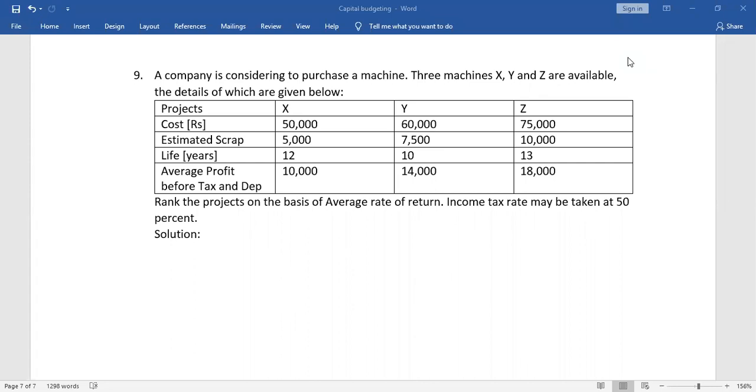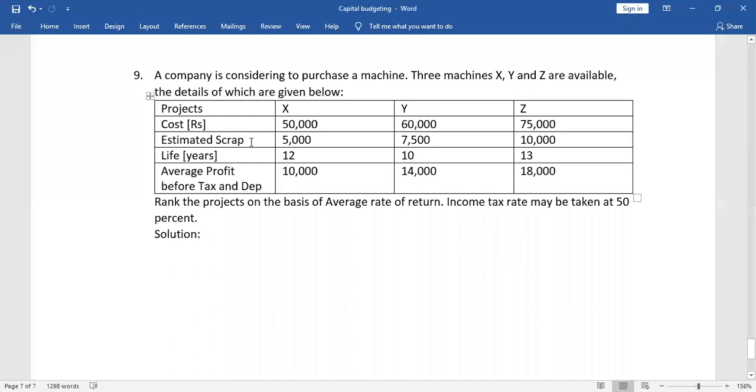So the company wants to do an investment by purchasing a machine. It has three options in mind. First one is machine X, second one is machine Y, and third one is machine Z. The cost for all three machines is as follows. X is costing 50,000, Y is costing 60,000, and Z is costing 75,000.